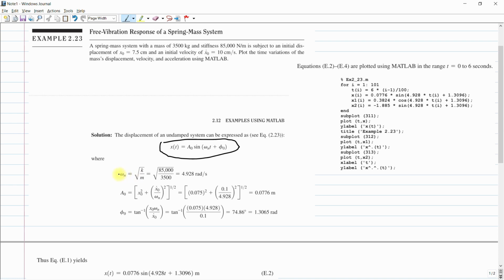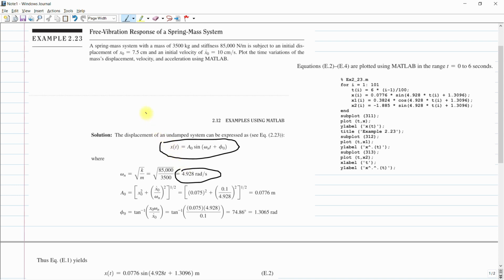We know that omega n, the frequency, is equal to the square root of k by m. They derived omega n as 4.928 radian per second, A0 as 0.0776 meter, and psi, the angle, as 1.3065 radian. Now we have to convert this displacement into velocity and acceleration.